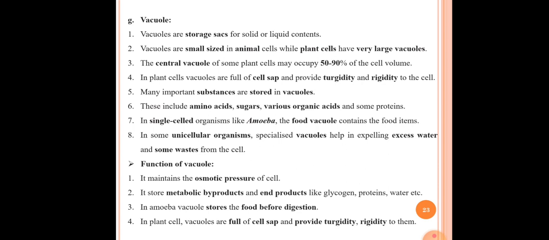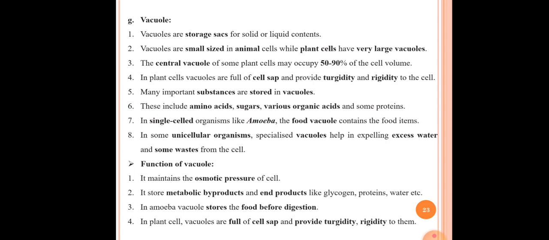The fifth point here is many important substances are stored in the vacuole. So within the vacuole, many important substances are stored. The sixth point is these include amino acids, sugars, various organic acids, and some proteins. So various organic substances like amino acids, sugars, organic acids, and some proteins are stored in the vacuole.